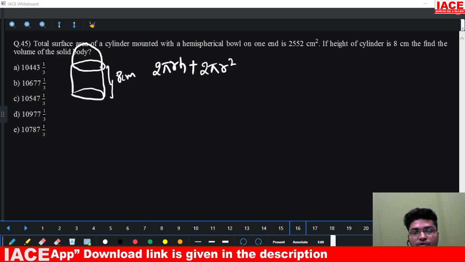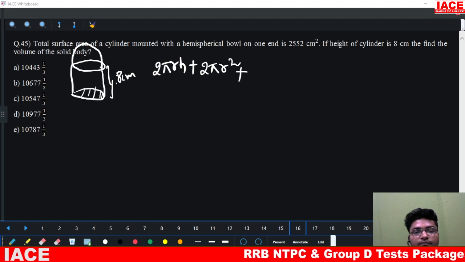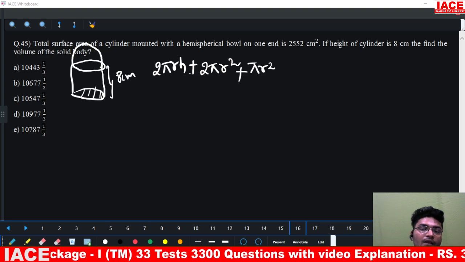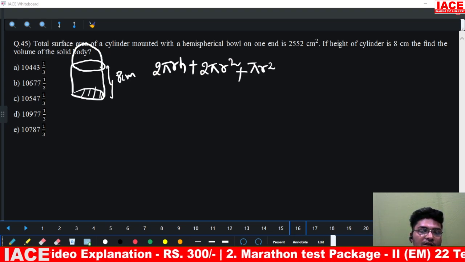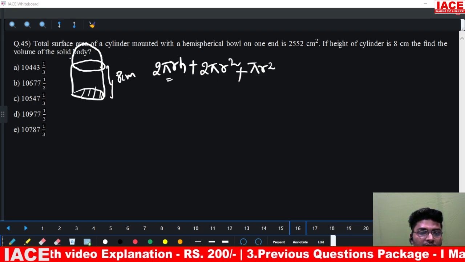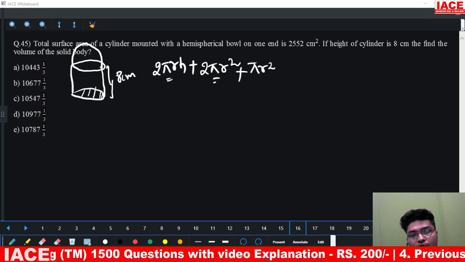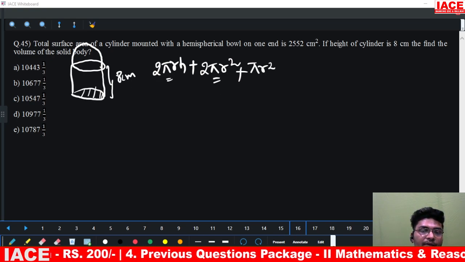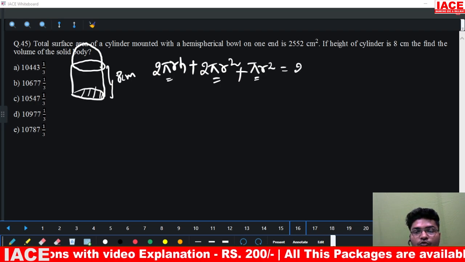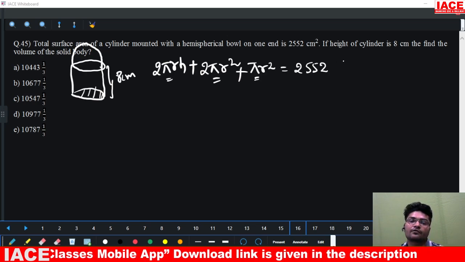The curved surface area of your cylinder is 2 pi RH. The hemispherical bowl's curved surface area is 2 pi r square, plus the base area of the cylinder, that is pi r square. This is equals to 2552 centimeter square.